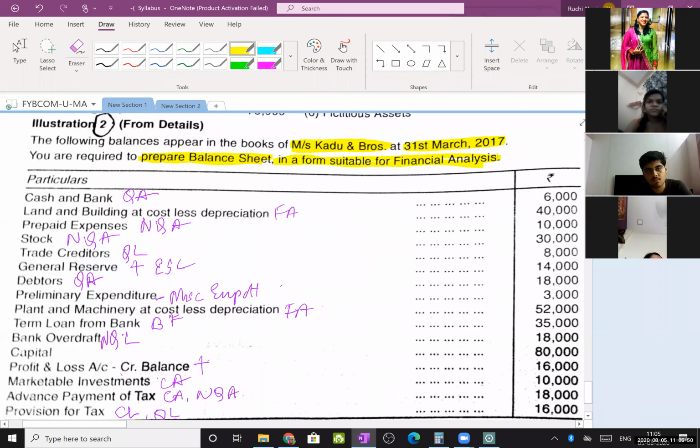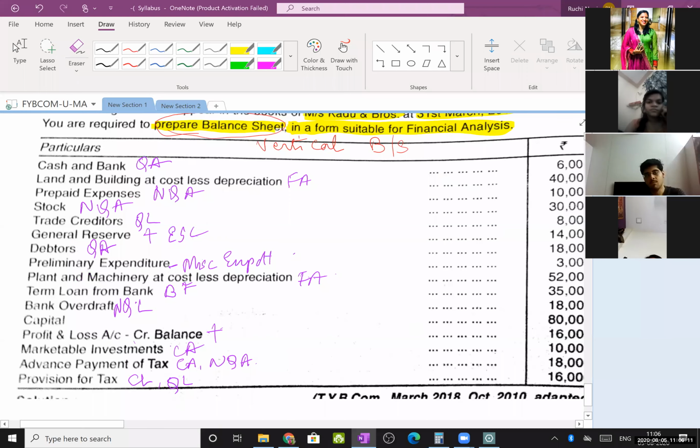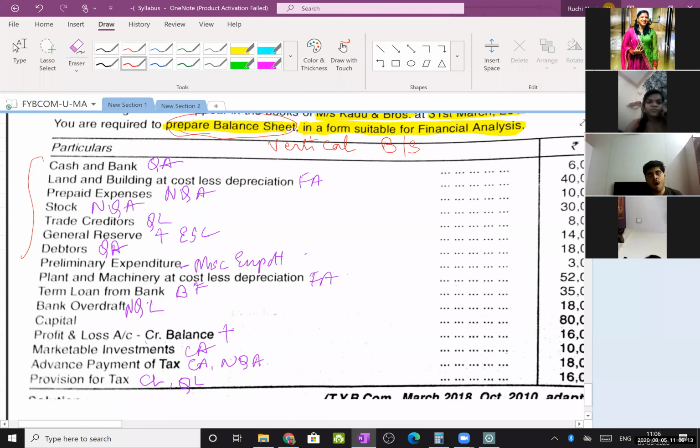So which form are we learning? We are learning the new style of balance sheet, not the old form, the new form, that is a vertical balance sheet. So they expect you to prepare a vertical balance sheet. Next, these are the list of items given, and you have to identify each as an application of funds or a source of funds.